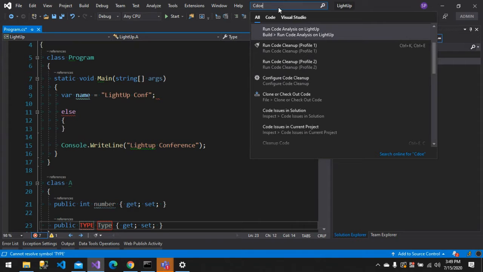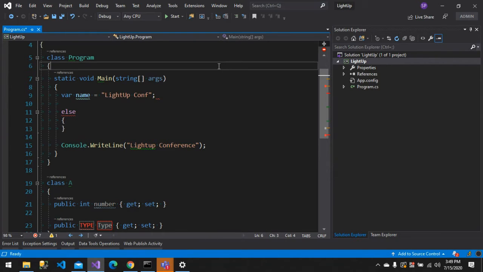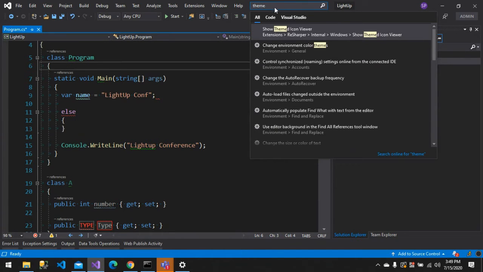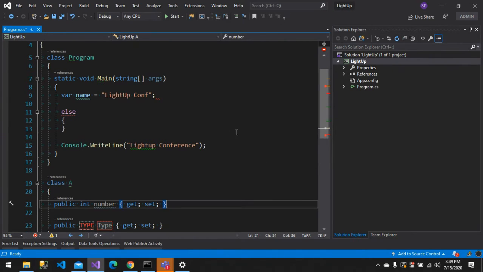So if you don't know how to do something in Visual Studio, you can just use this search. If I don't know how to change theme, I can just type theme and it will give you some theme suggestions. So this search is very much powerful. It also uses a fuzzy search technique, and you can also search online. So this search will be very much helpful.